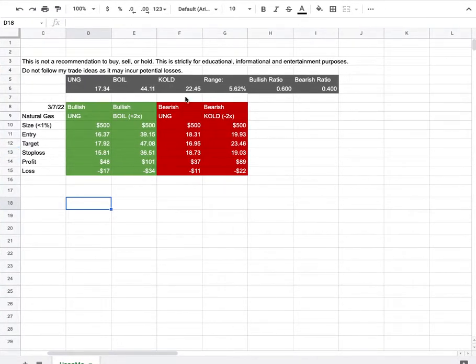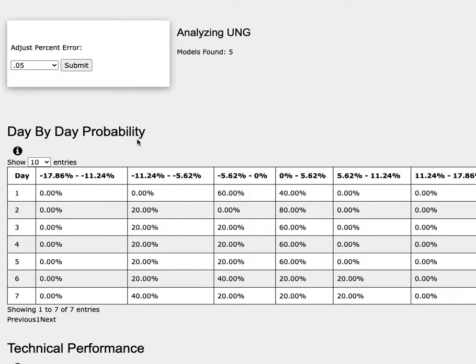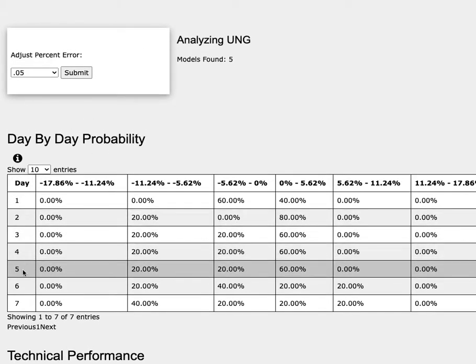So how did I develop these trade ideas? It all comes from the day-by-day probability model. As we progress to the 5th day or week of trading, natural gas has a 60% chance to climb between 0 to 6%. To the downside, it has a 20% chance to fall between 0 to negative 6%, and another 20% chance to fall between negative 6 to negative 11%.